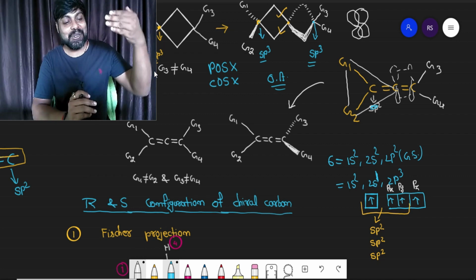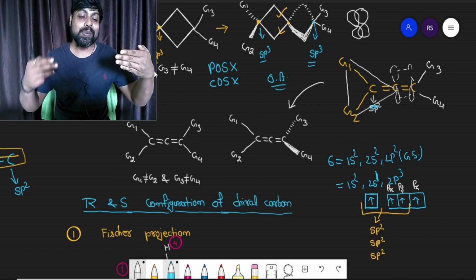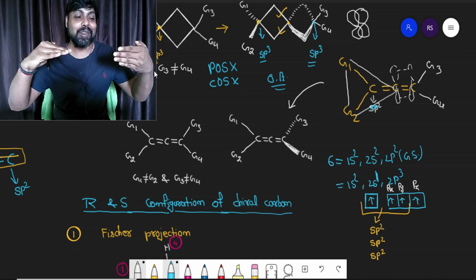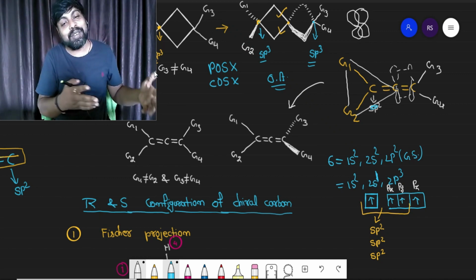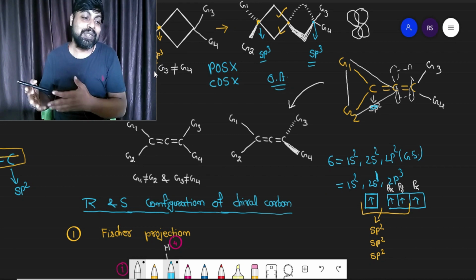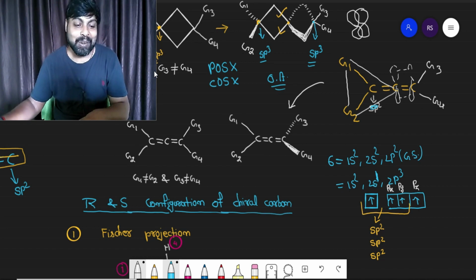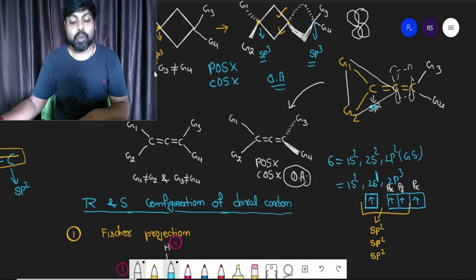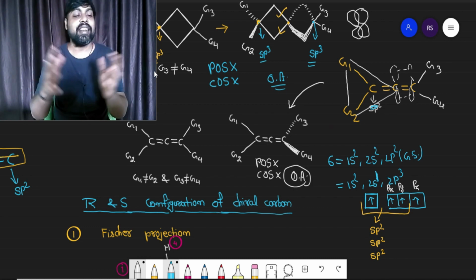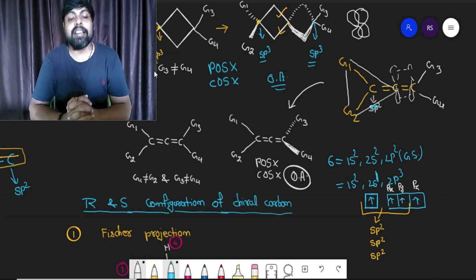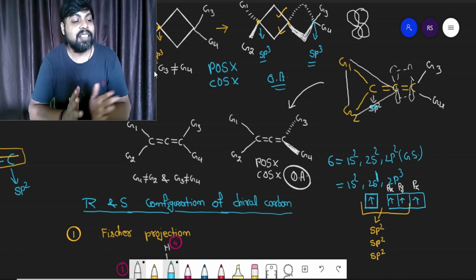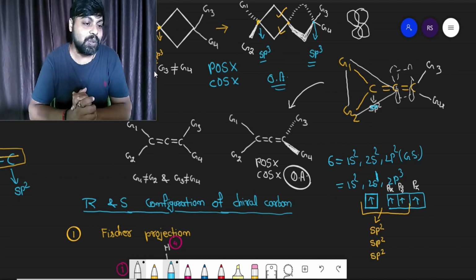Two groups G1, G2 in the plane of paper, another two groups G3, G4 perpendicular to the plane of paper, and also G1 is not equal to G2, G3 is not equal to G4. In this case, again you are not going to have any plane of symmetry or center of symmetry. So this compound is going to be optically active, right? So these are the three cases that you should remember: the compound does not contain any chiral carbon atom, but it is optically active with the condition G1 is not equal to G2, G3 is not equal to G4.